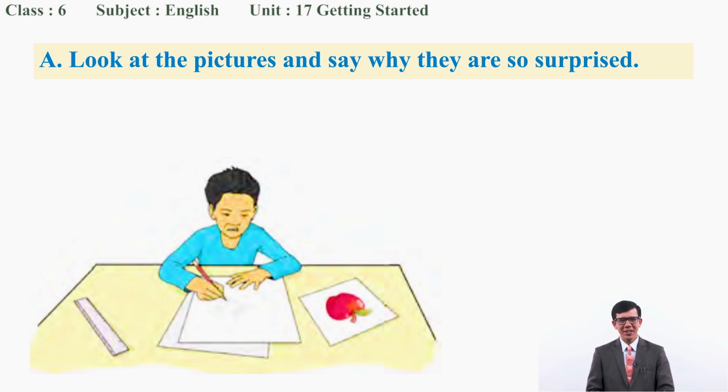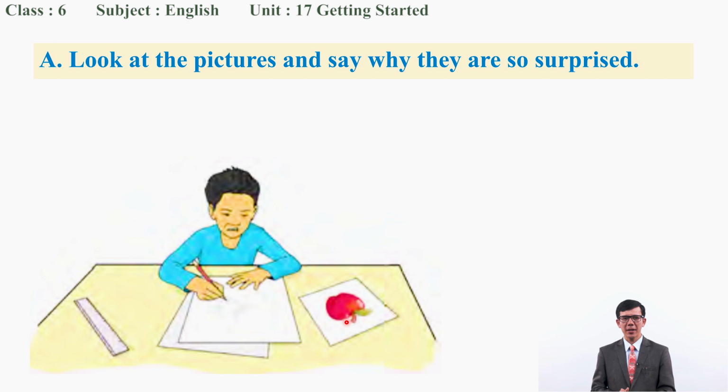The first thing that you can guess is the boy is drawing looking at what? Oh yes, a real apple in front of him. Do you do that? You may, right? So this boy is drawing an apple looking at the real apple in front of him. That may be surprising, all right? Generally, we do not do that, okay? We just visualize, we imagine, all right?